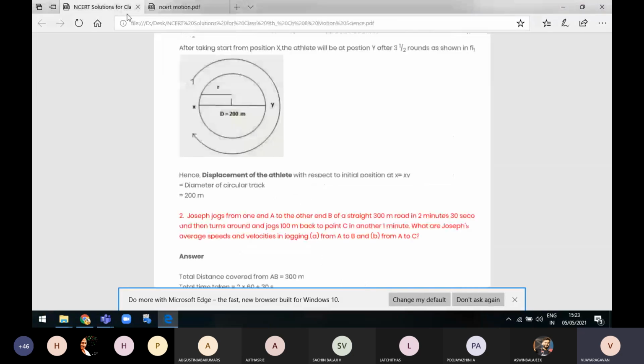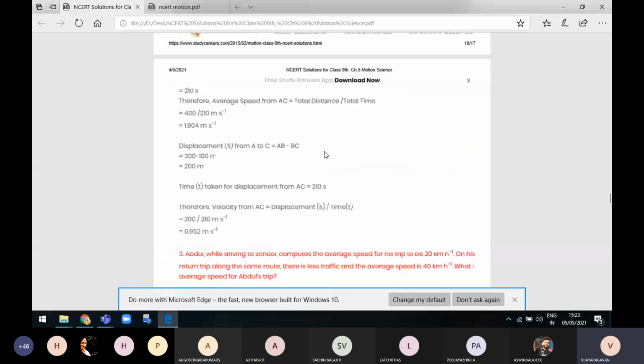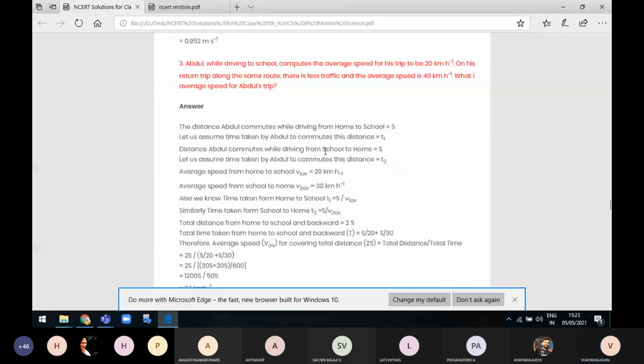So this is the sum now. Abdul, while driving to school, has an average speed of 20 km per hour. On his return trip along the same route, there is less traffic and the average speed is 40 km per hour. What is the average speed for Abdul's whole trip? So we want to find the average speed of Abdul's trip.